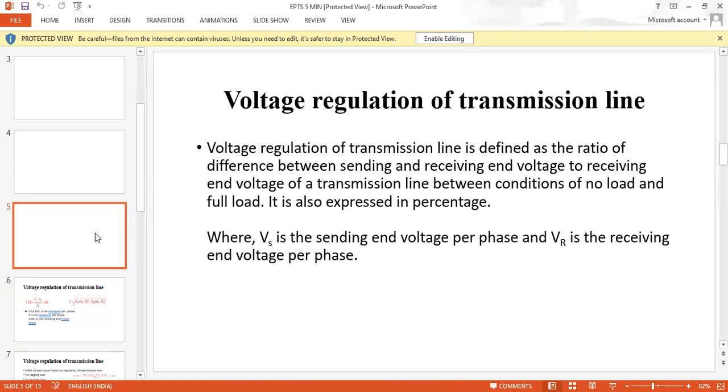The voltage regulation of the transmission line. Voltage regulation of the transmission line is defined as the ratio of the difference between sending and receiving end voltage to the receiving end voltage of the transmission line, between conditions of no load and full load. It is also expressed in percentage, where Vs is the sending end voltage per phase and Vr is the receiving end voltage per phase.